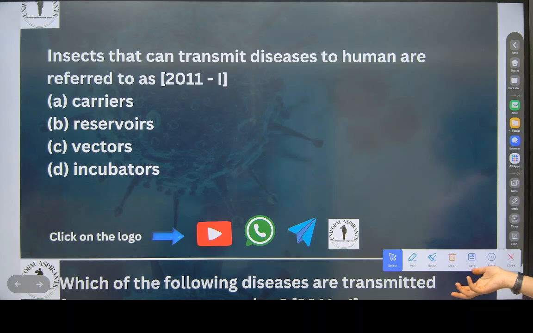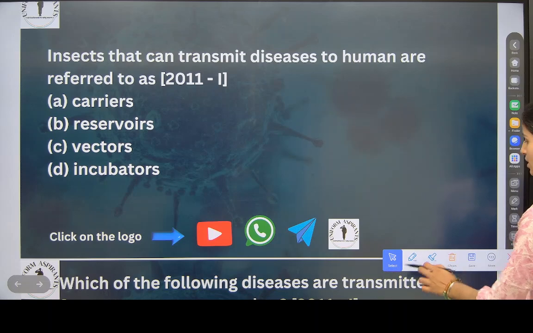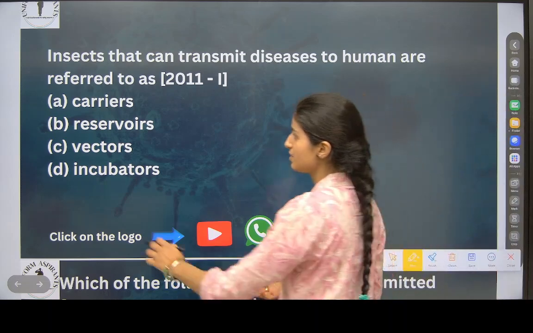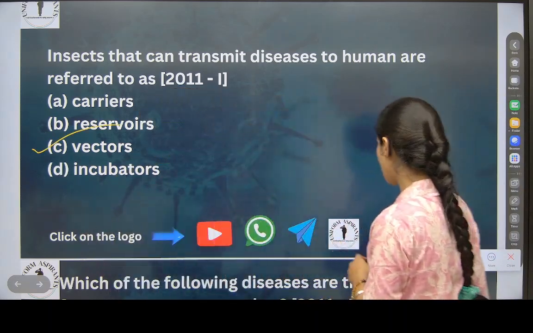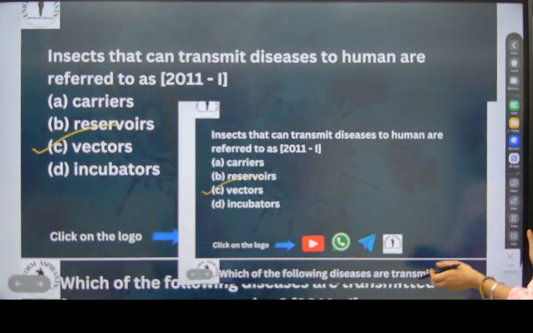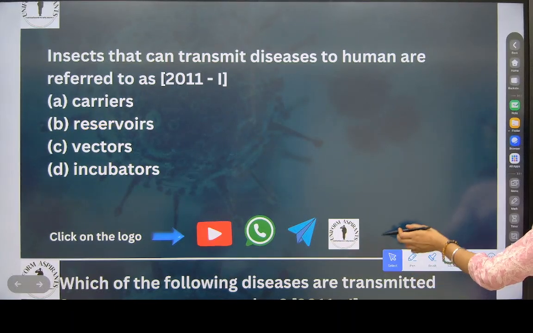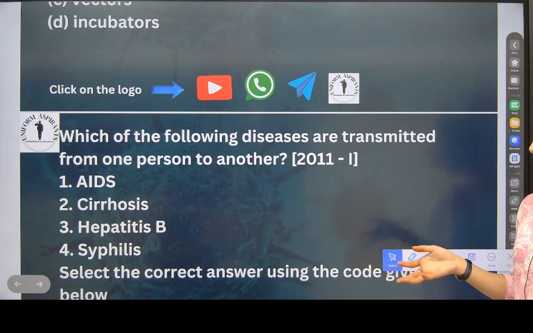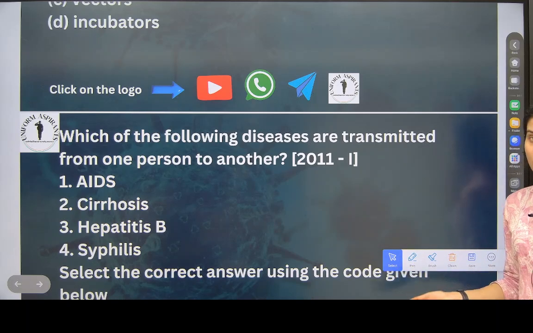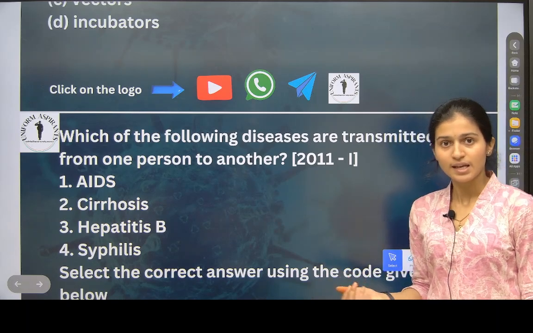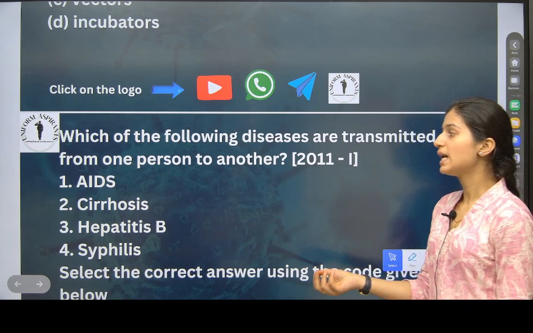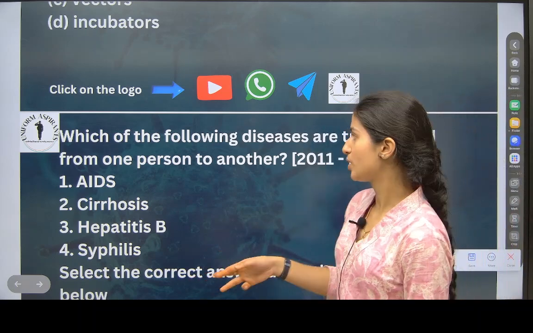Insects that can transmit diseases to humans are referred to as vectors. Pathogen is a different thing and vector is a different thing. Always remember, the insect or whatever is carrying a pathogen to a body is called a vector.